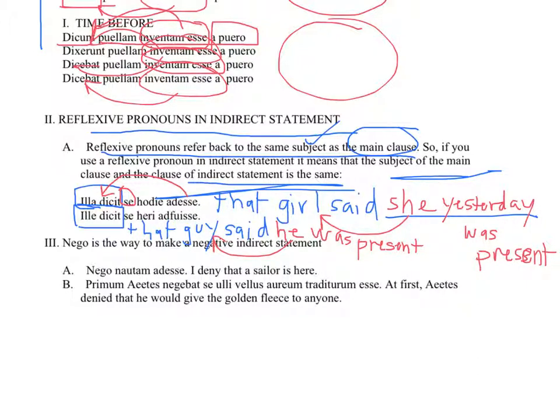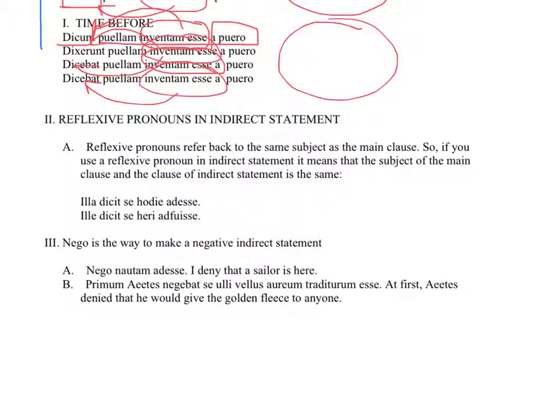That would be even more effective, because adfuisse is a past tense, and the main clause is also in the past tense, so I have to go further back into the past. Let me erase this and make that more clear. So ille is that guy. Dicit is said in the past tense, indicative perfect active. Then you move on to the subordinate clause.